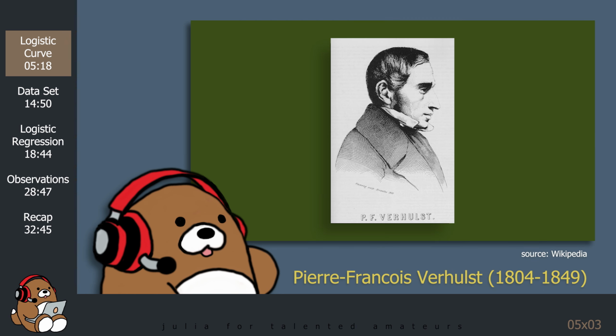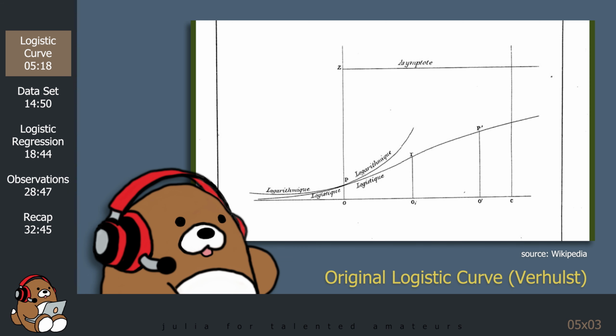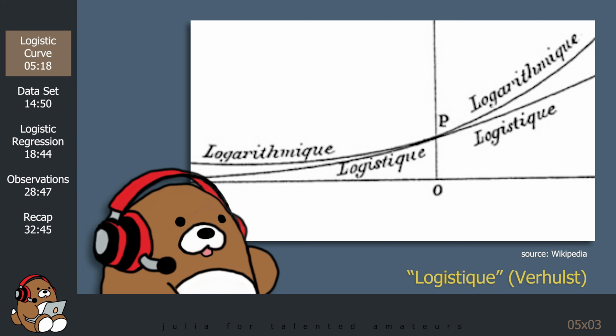The logistic function has been around since the 1800s. It was introduced by Pierre-François Verhulst, who was a Belgian mathematician who used it to explain the stages of population growth, with the initial stage growing exponentially, and the later stage slowing exponentially, until the population levels off at some saturation value. It's a mystery as to why he used the term logistic to describe this curve, but the term has survived, and so it's still being used today.